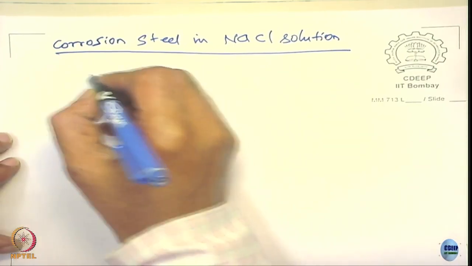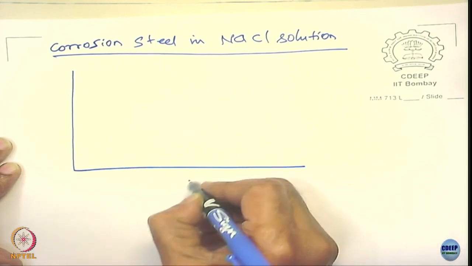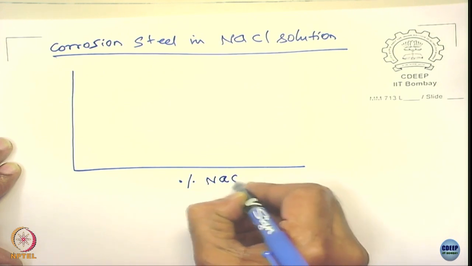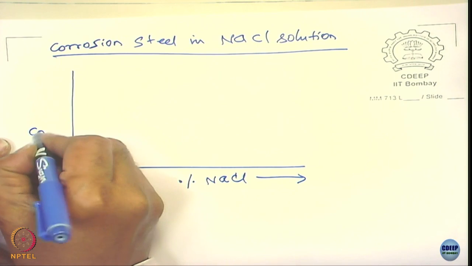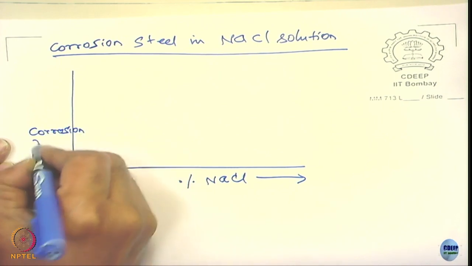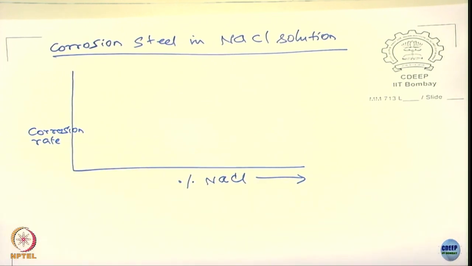So, if you take a steel and I measure the corrosion rate of the steel with the addition of sodium chloride, and if I plot corrosion rate versus concentration,